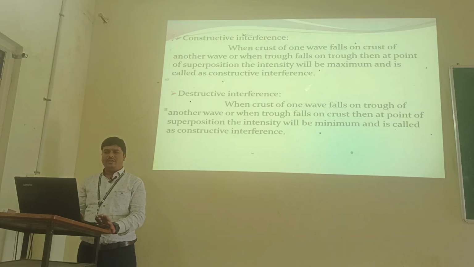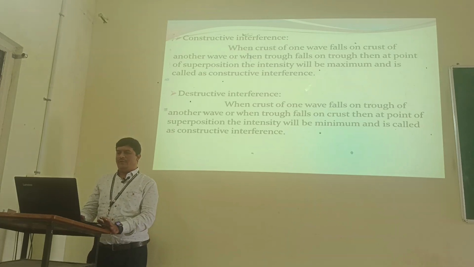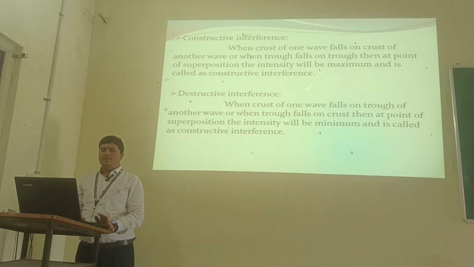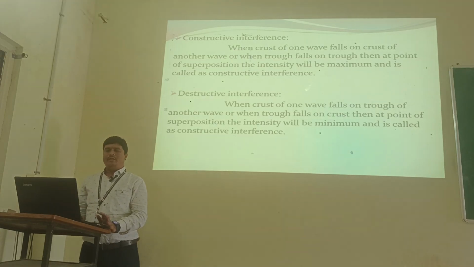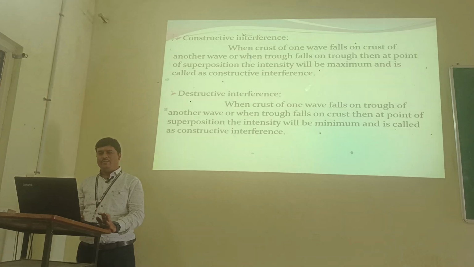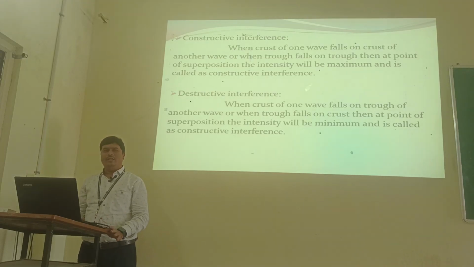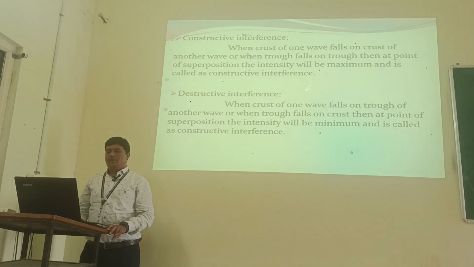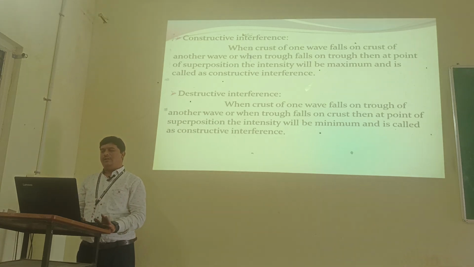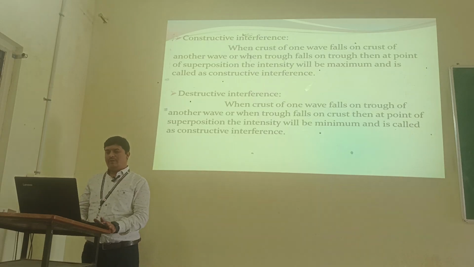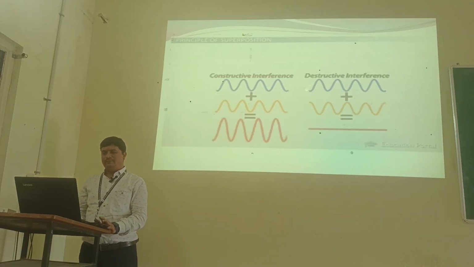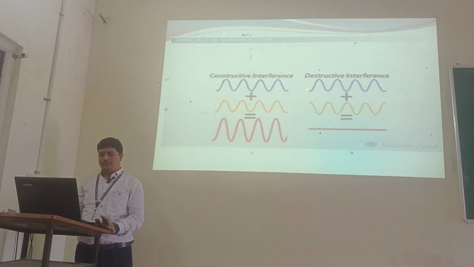Constructive interference: when the crest of one wave falls on the crest of another wave, or when a trough falls on a trough, then at the point of superposition the intensity will be maximum, and this is called constructive interference. Next, destructive interference: when the crest of one wave falls on the trough of another wave, or when a trough falls on a crest, then at the point of superposition the intensity will be minimum, and this is called destructive interference. The diagram is shown in the figure.